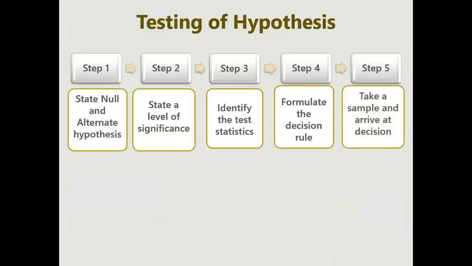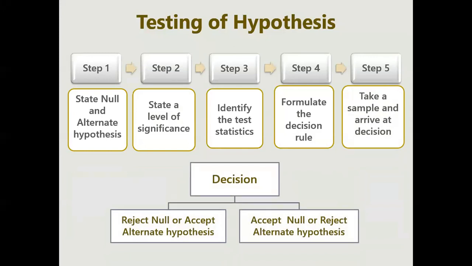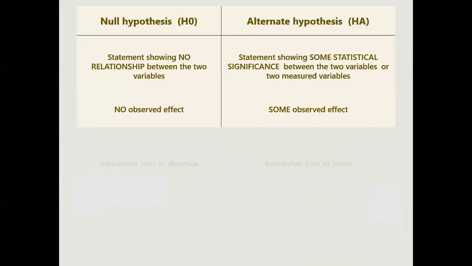Do you have any doubt in these 5 steps? What is reject null, accept alternate, any confusion between these two terms?